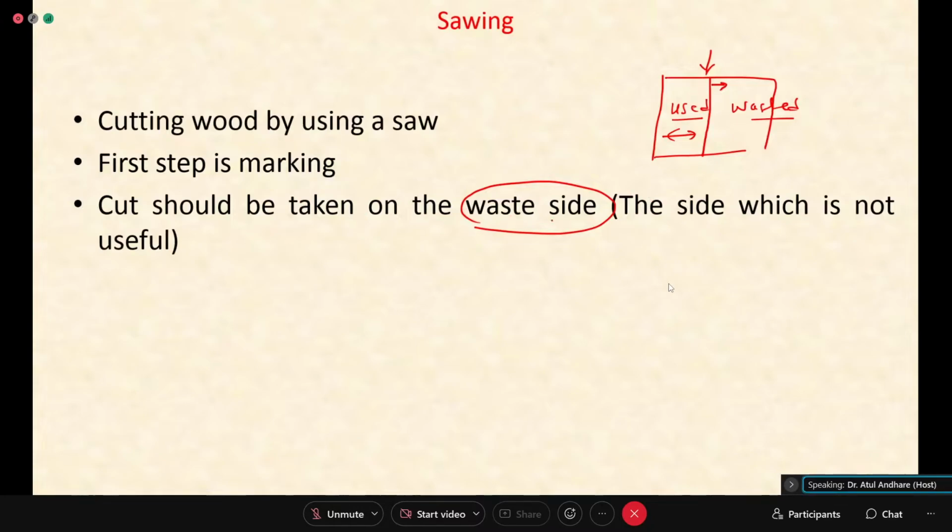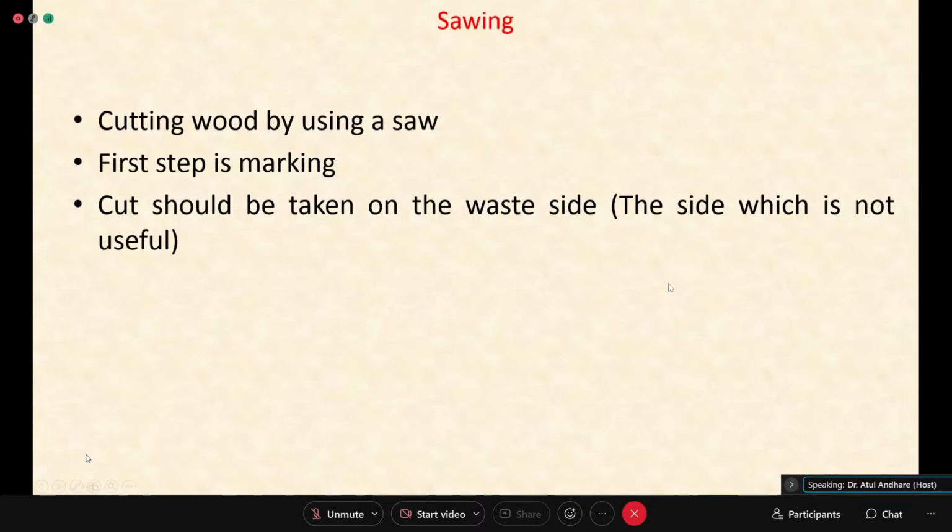Cut should be taken on the waste side because your saw cut will be wider. It will be wide like this. And so if you start exactly on the marking, what will happen? This dimension that you want on the left side, that will not be obtained. You will get lesser dimension. Normally after cutting, this width of cut should be like this. So one end of the saw cut will be coming here. Then only your dimension will be fine. That's why it is said that you slightly start away from your marking toward the waste side, that is the side which is not to be used.